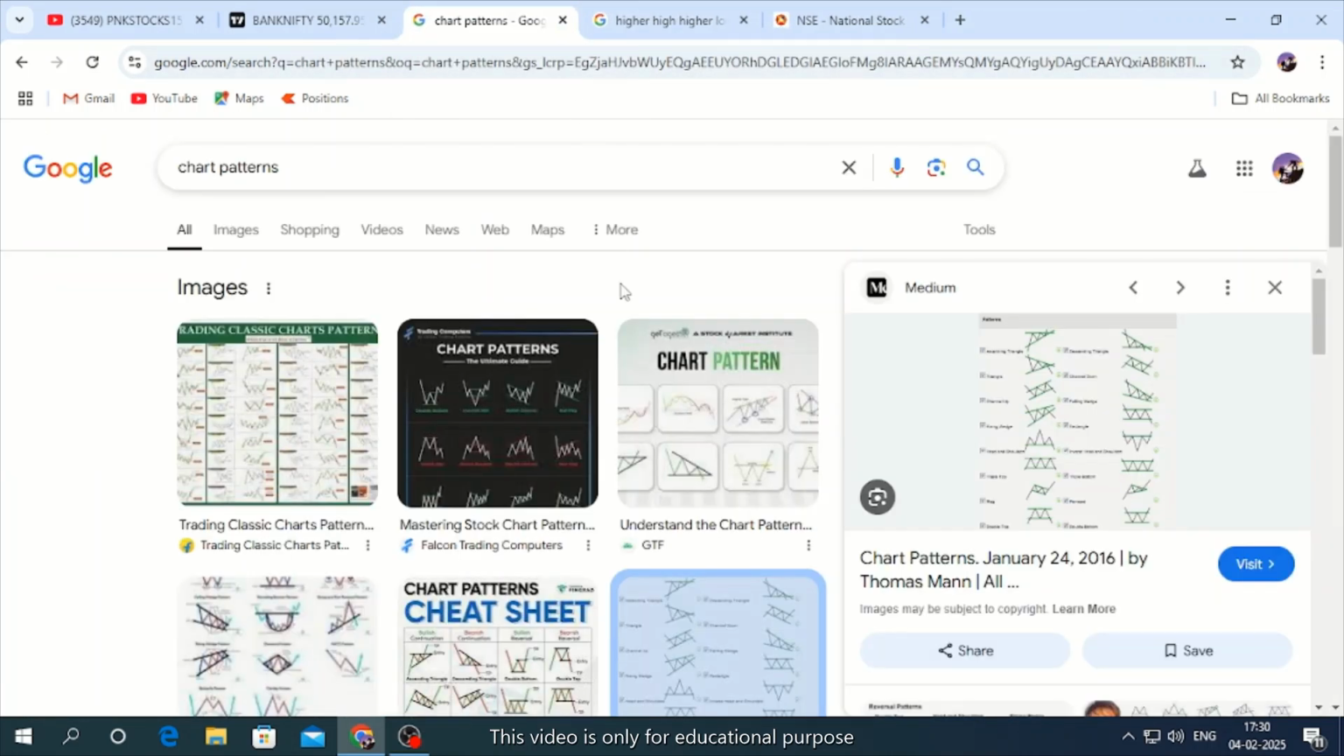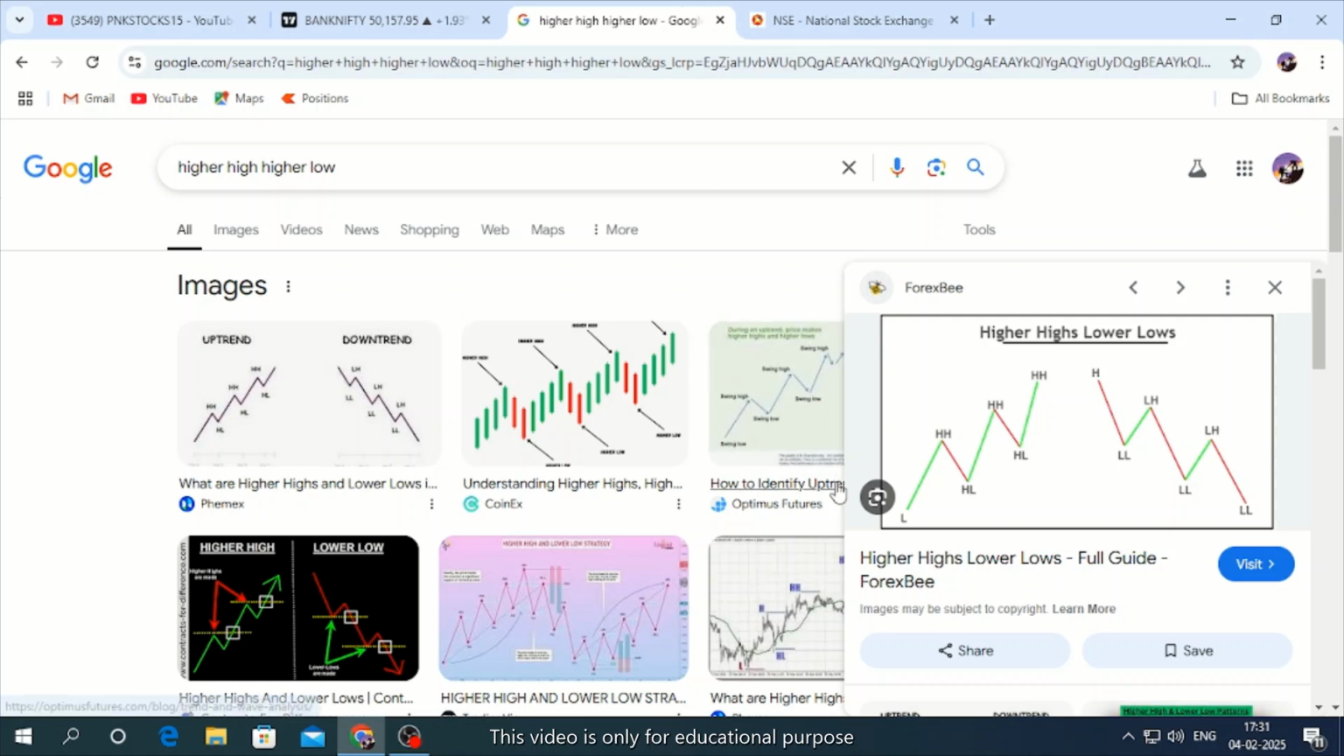Apart from this, we should have chart patterns also: triangle patterns, ascending, descending, all this stuff, M pattern, W pattern, double top, double bottom. Slowly and steadily master this. These are all you need for price action so that you can work independently without anything else.